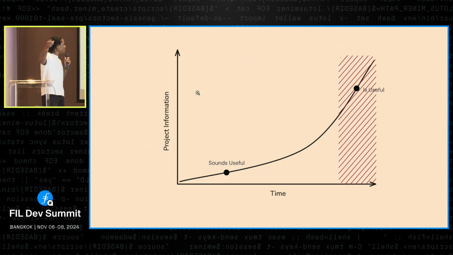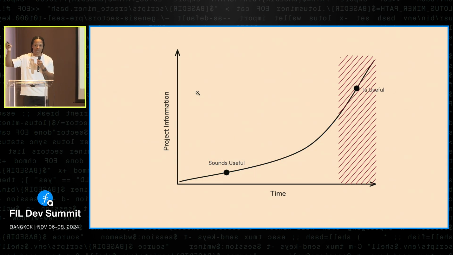So the red area is the area where we can fund projects. This is great. We're funding things retroactively, but we have this area here.